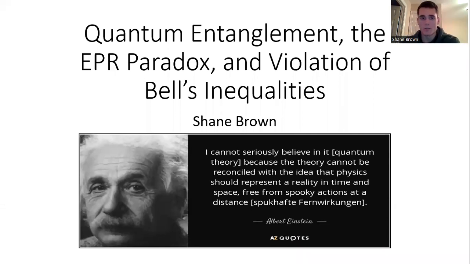All right, so today we're going to be talking about the concept of quantum entanglement, the EPR paradox, and violation of Bell's inequalities. So we'll start off talking a bit about what entanglement is, and then go into what Einstein thought of it and his problems with it, and the paper he published with his colleagues Podolsky and Rosen in the early 1900s. And then we'll talk about what a Bell's inequality is and the experiments that have been done that show that you can actually violate Bell's inequalities.